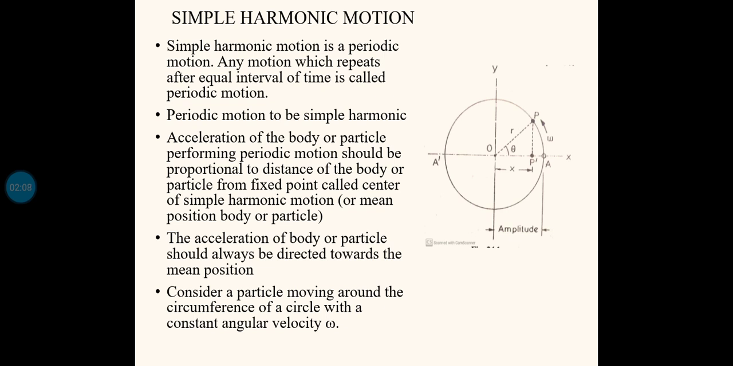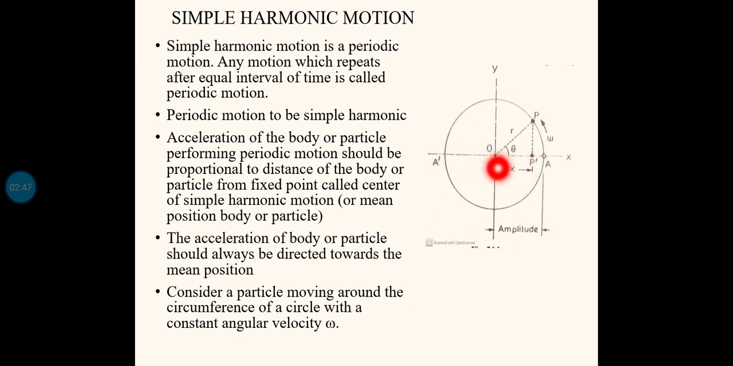Now consider a particle moving around the circumference of a circle with a constant angular velocity omega. This P is the particle, and omega is its angular velocity. After a time of t seconds, the particle has moved from position A to a new position, shown by the point P. A perpendicular is dropped to the horizontal diameter, and the projection of the point P on the x-axis is marked as P dash.